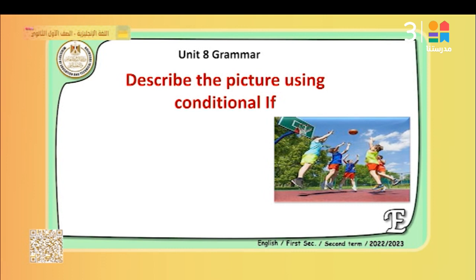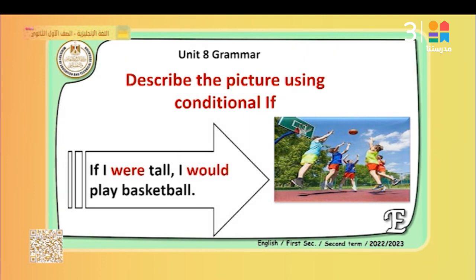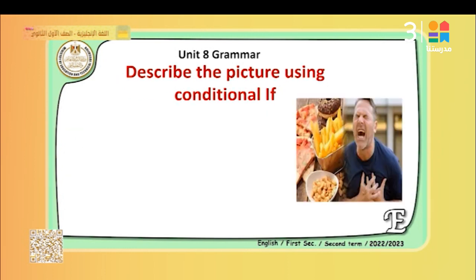Here we have another picture. How can you describe it? Here we have some members of a team who are playing basketball. So we can say, if I were tall, I would play basketball. What does this mean? It means I am not tall and I cannot play basketball. So here we use type 2, past simple, and would when we want to express improbability, something which is impossible or improbable to happen. So here we use the past simple and would. It expresses something which is improbable or is impossible to happen.